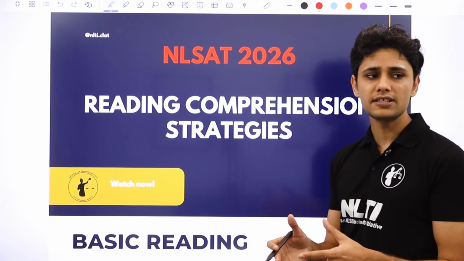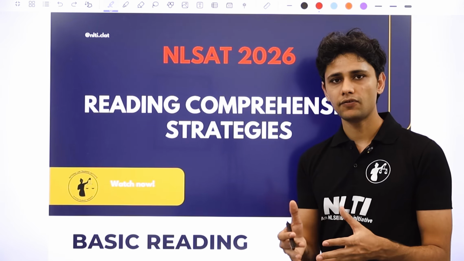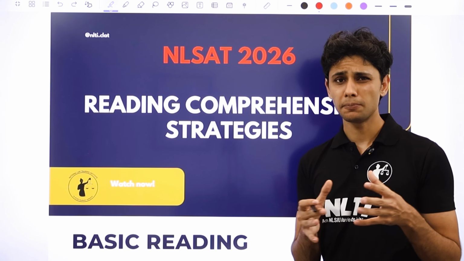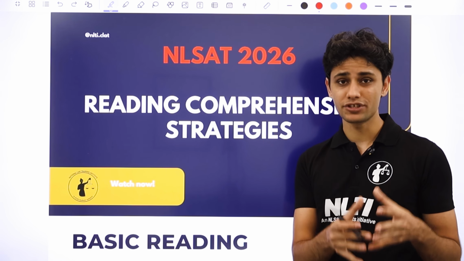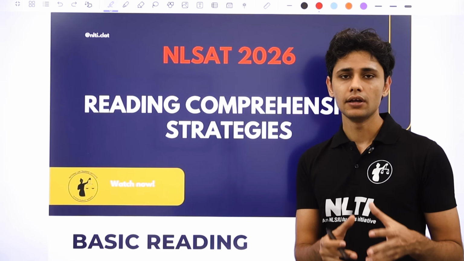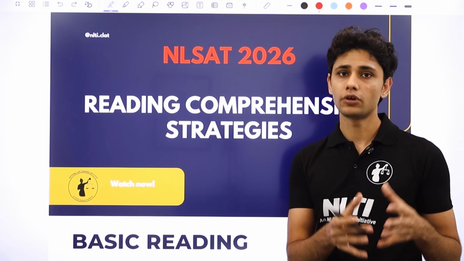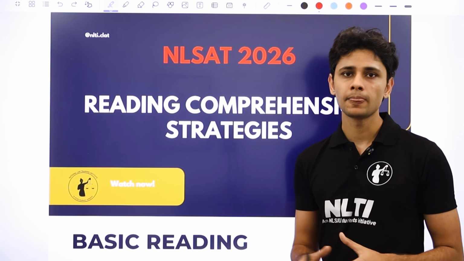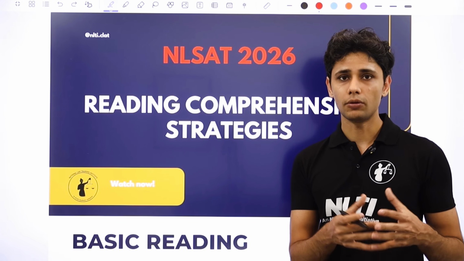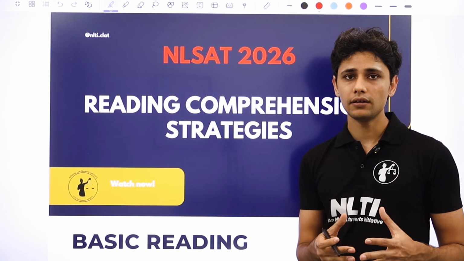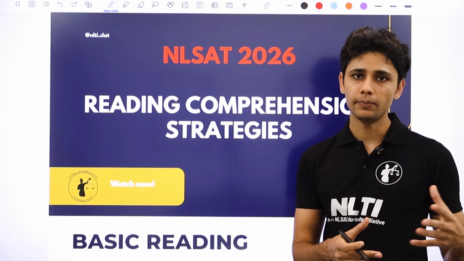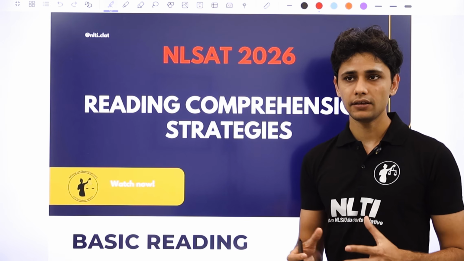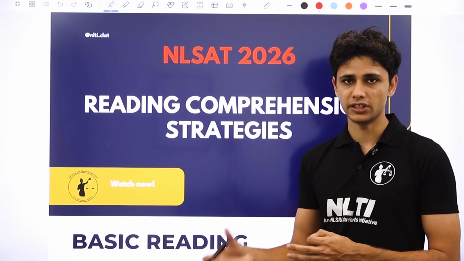Now, the first thing to keep in mind is that when you're appearing for an LSAT, there are two parts in it. There is a part A and there is a part B. Part A has gained more significance in recent times because it tends to be way more competitive. More students sit in part A as opposed to part B. And also part A is that component of this paper which will factor into the final merit list, which means that your score in part A plus part B cumulatively will decide how well you do in this paper.